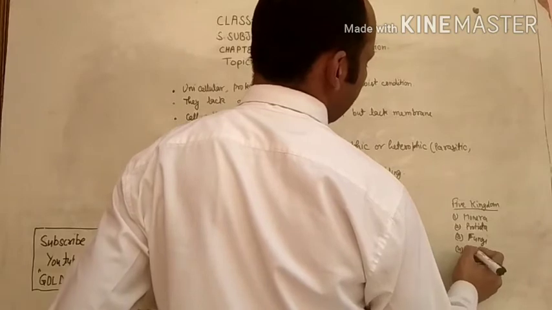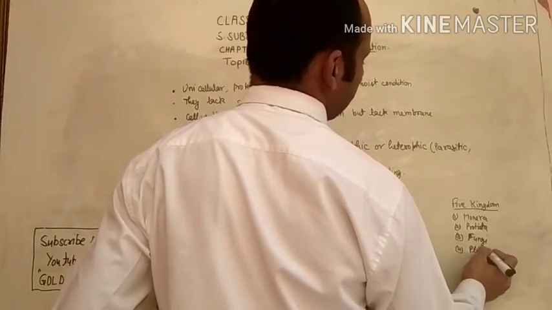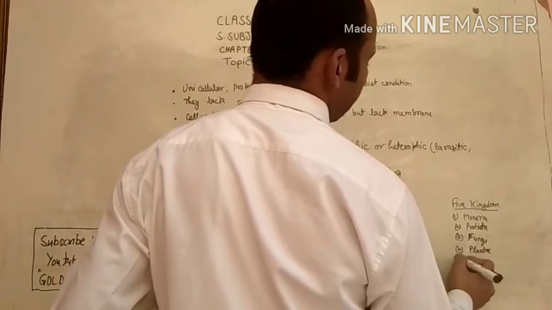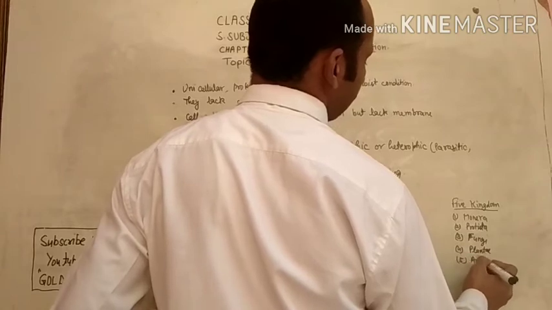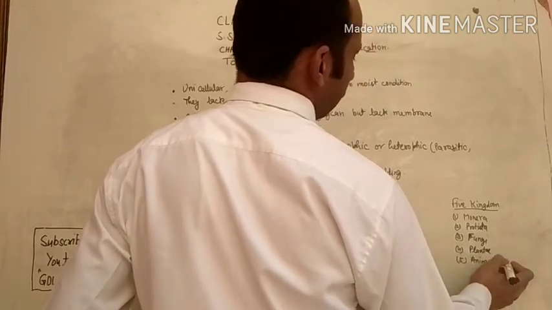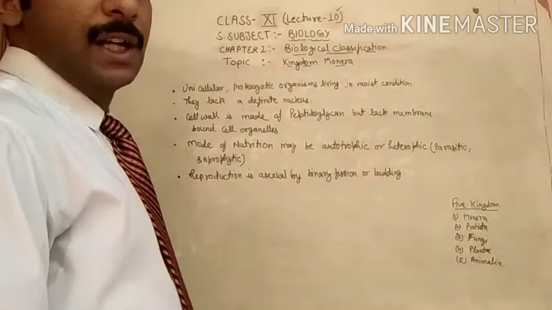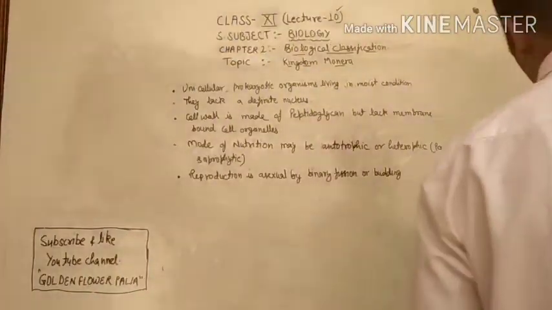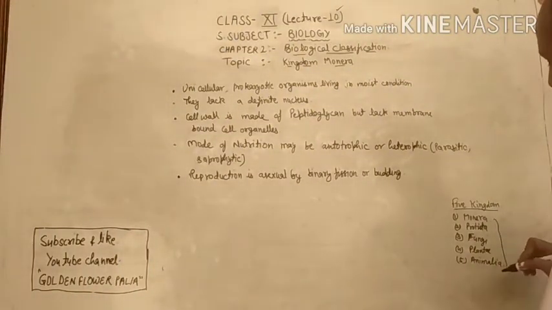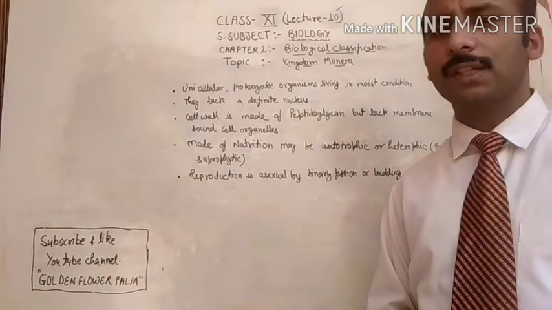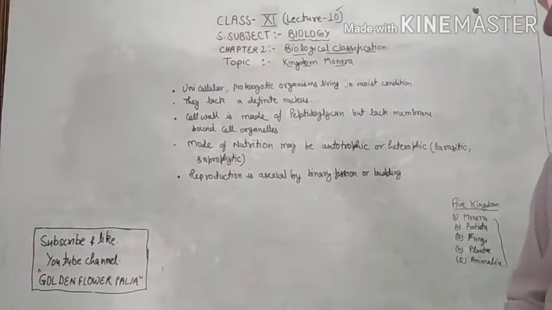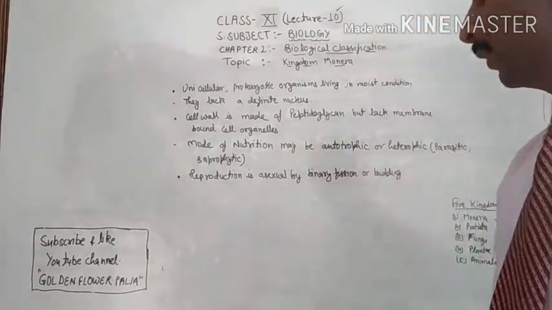Fourth is plantae. And fifth is Animalia. These are the 5 kingdoms which we have to study. This is called the 5 kingdom classification, given by R.H. Whittaker. In the last video we discussed it.